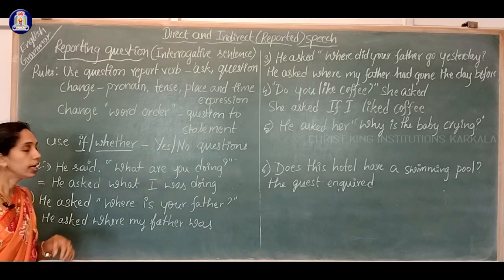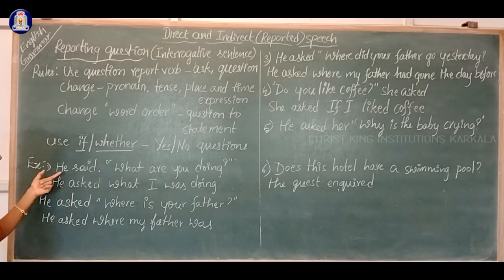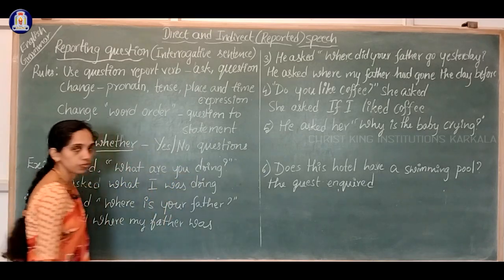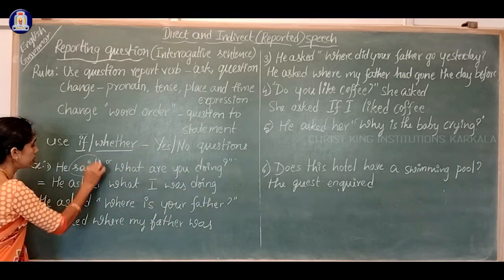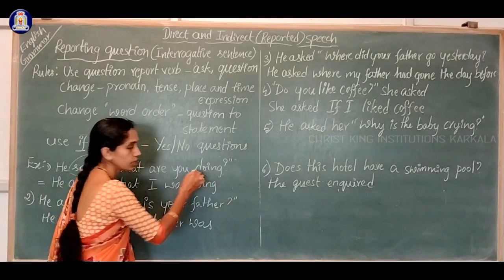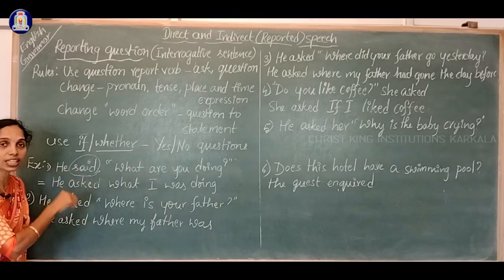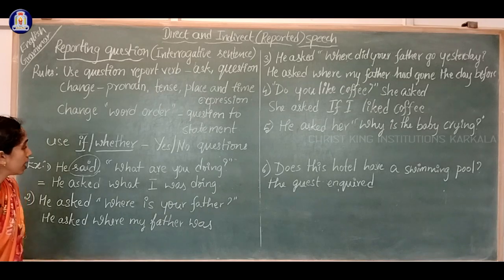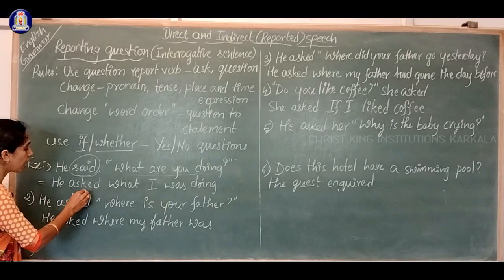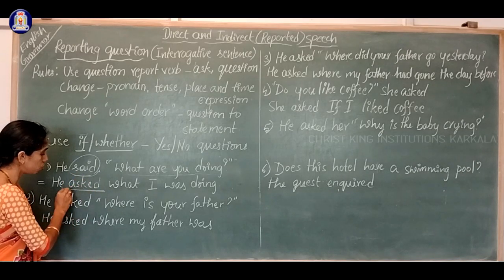Let us look at the first example. Look here. He said, "What are you doing?" I used here "he said." But while writing the reported speech, what do you have to write? Since it is a question, we have to say, he asked, reporting verb, asked, I used.